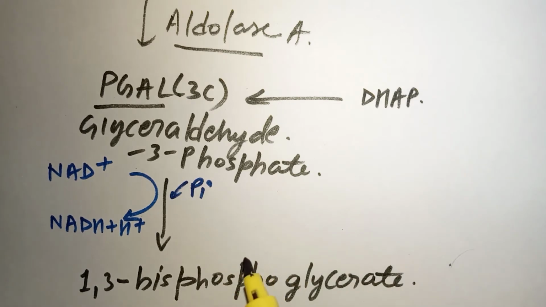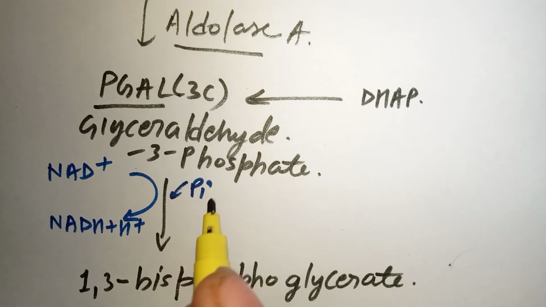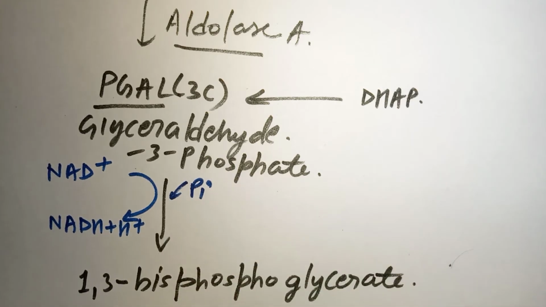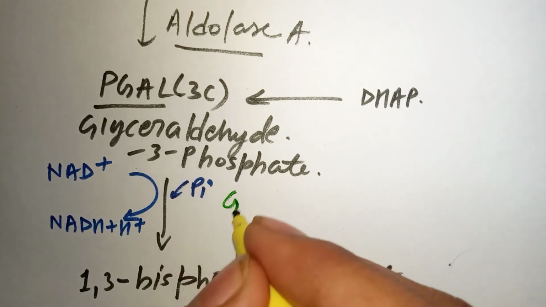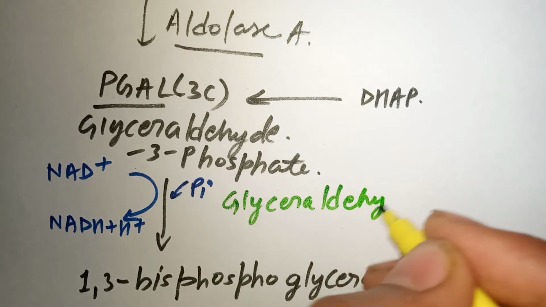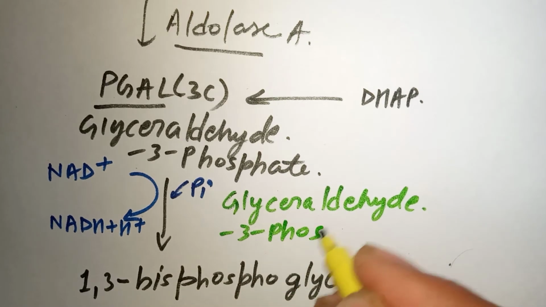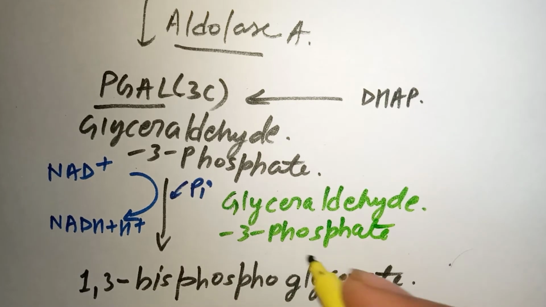How do we derive the name of the enzyme here? We have to consider this glyceraldehyde 3 phosphate dehydrogenase. So what is the name of the enzyme? Glyceraldehyde 3 phosphate dehydrogenase.